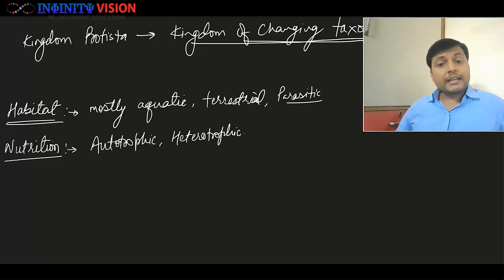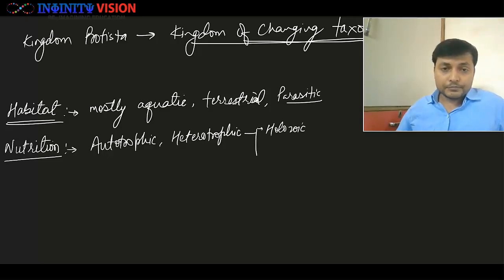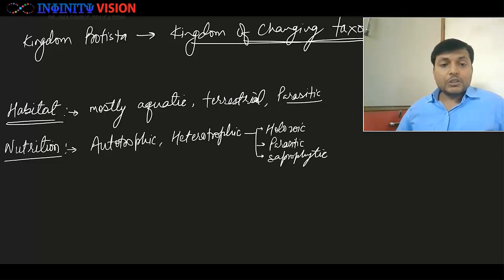Within heterotrophic, they can either be holozoic, parasitic, or saprophytic. So all kinds of heterotrophic nutrition are found in kingdom Protista. But within autotrophic, they are always oxygenic photoautotrophs. Chemoautotrophic nutrition is not found in kingdom Protista.